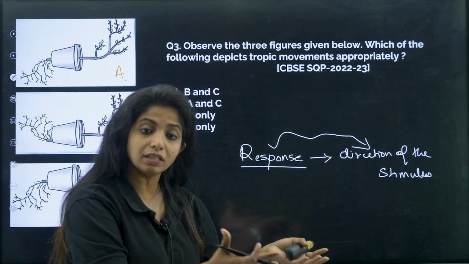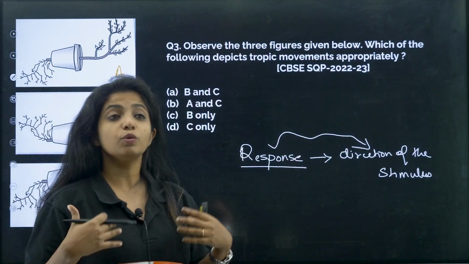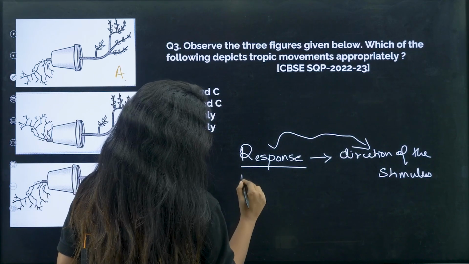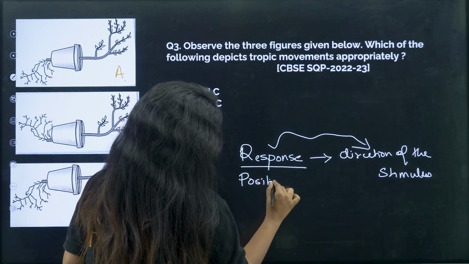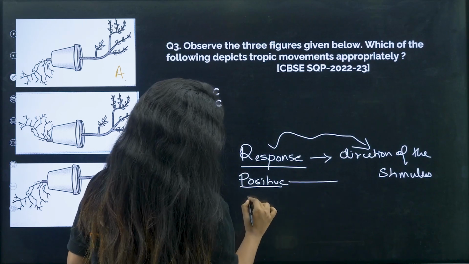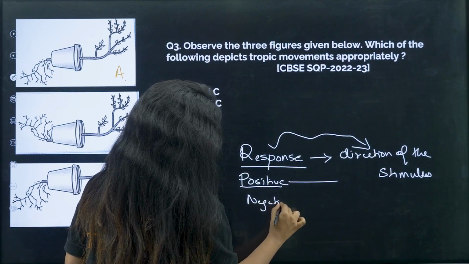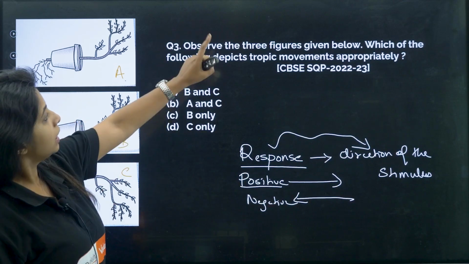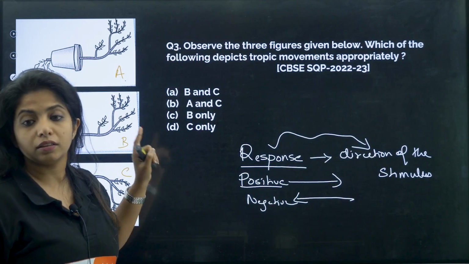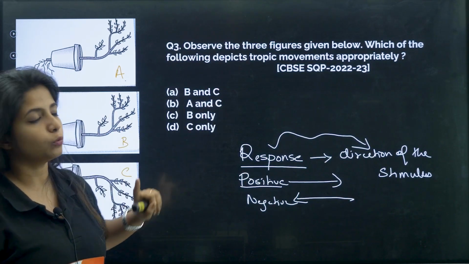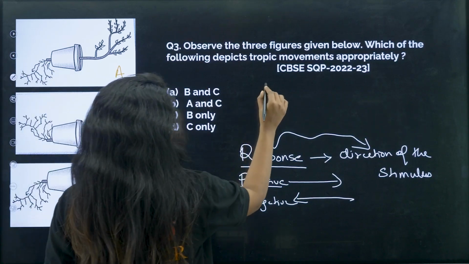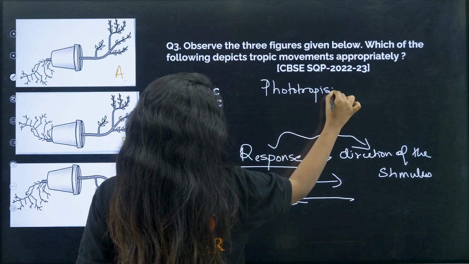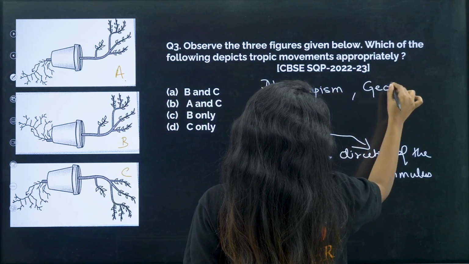If it is moving towards or if it is moving away, it is a tropic movement. One is positive when it moves towards, the other is negative when it moves away. Got it? So over here in these three figures, which one of you think is the best for depicting tropic movement? What type of tropic movement is being shown over here? It can be either phototropism or geotropism or gravitropism.